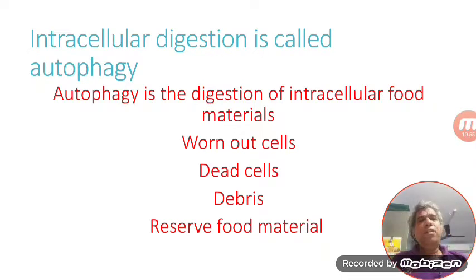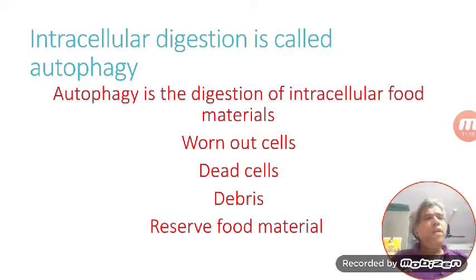There are many unwanted cellular materials present inside the cell. Normally, a living cell doesn't go for accumulation of anything. At cellular level, life is very perfect. Normally, there is much more discipline at microscopic level when compared with macroscopic level.